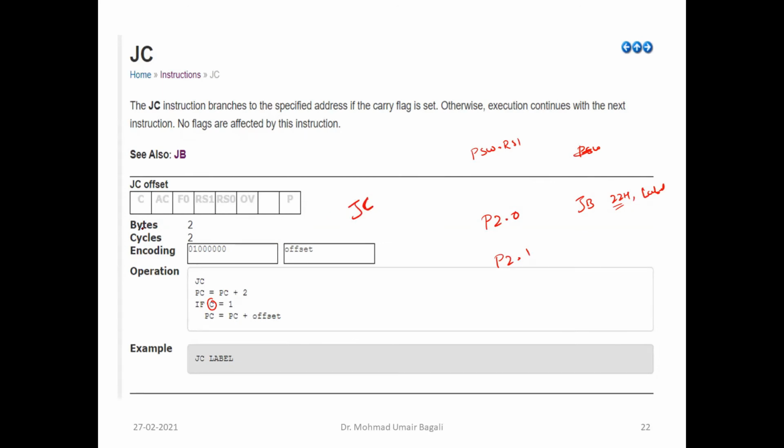So what is the size of the instruction? 2 bytes. And what is the syntax? JC label. You don't have 2 operands there, only 1 operand, and that operand specifies the offset value. Why? Because which bit is it going to check? It is only the carry flag bit. It is not going to change the carry flag bit. So that is the meaning of JC. Look at the operation. It will generate the address of the next instruction. PC is equal to PC plus 2. The carry flag bit is tested. If it is 1, it will go to the offset address. Otherwise, it will go to the immediate next instruction.